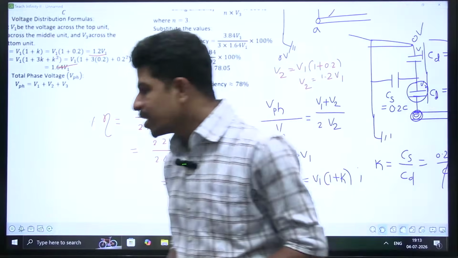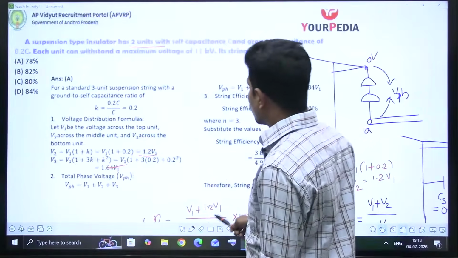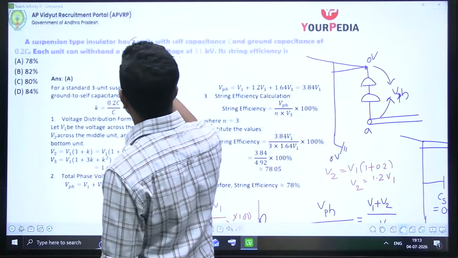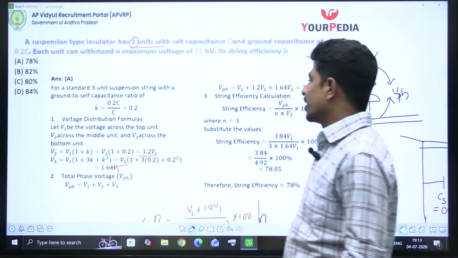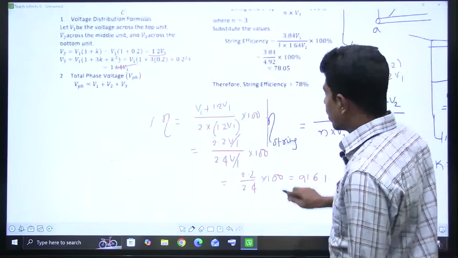Yes, it is about 3 discs. But there is a typo here. I took this as 2 discs; it is mentioned not as 2 units. That's why I took it as 2 discs. Now let us see for 3 discs.